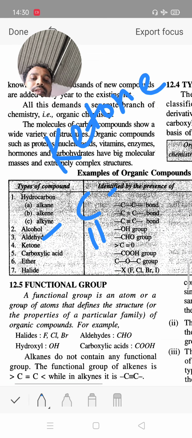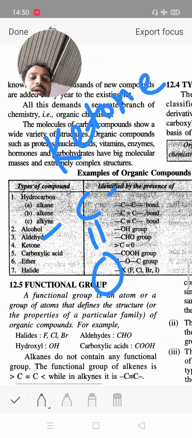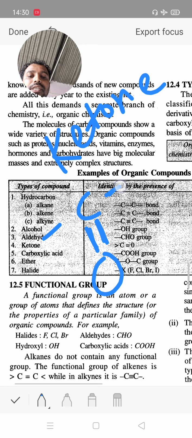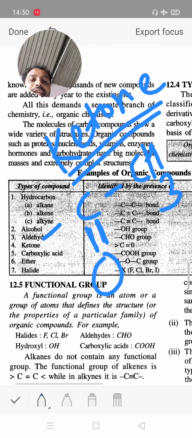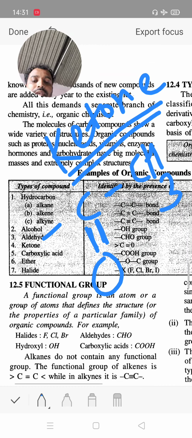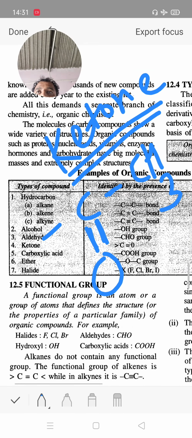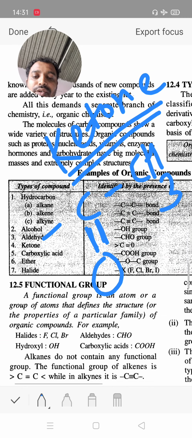Next, ketone: the presence of C double bond O with a CH3 group identifies a ketone. At least 3 carbons are required, therefore 3 carbons means propanone, butanone.